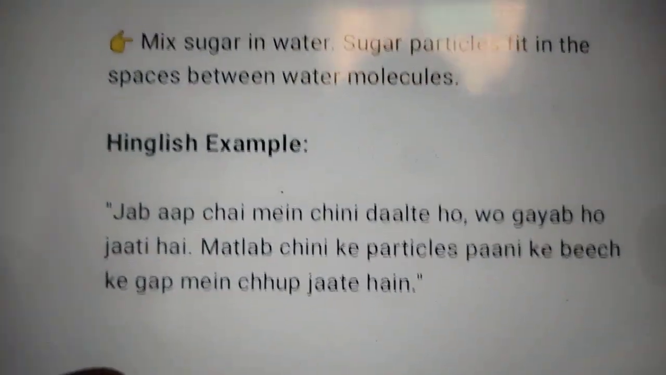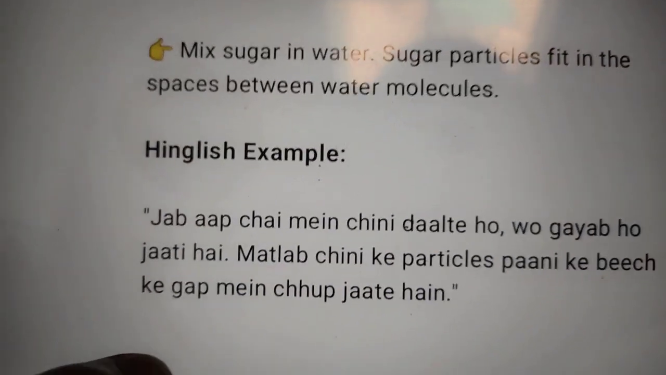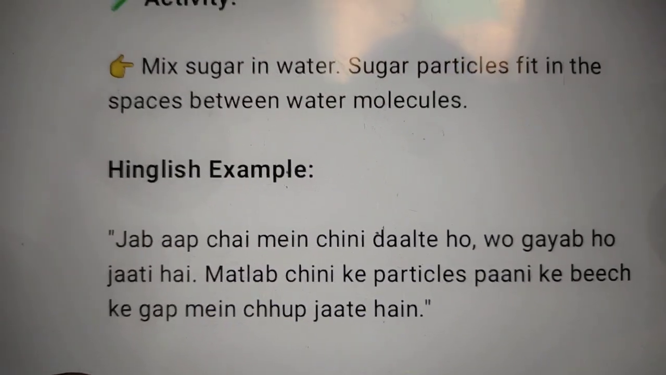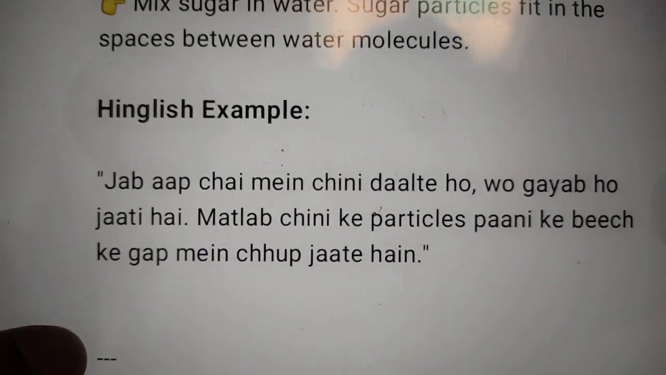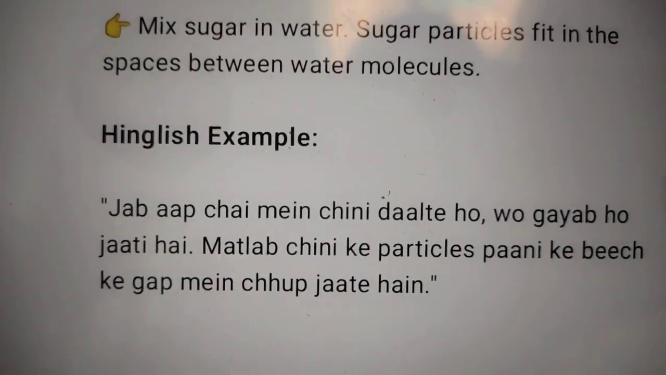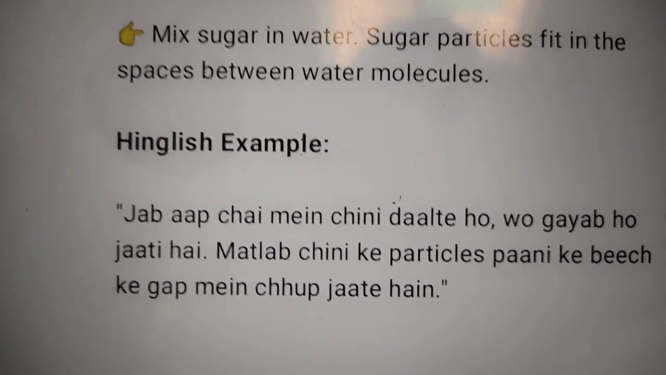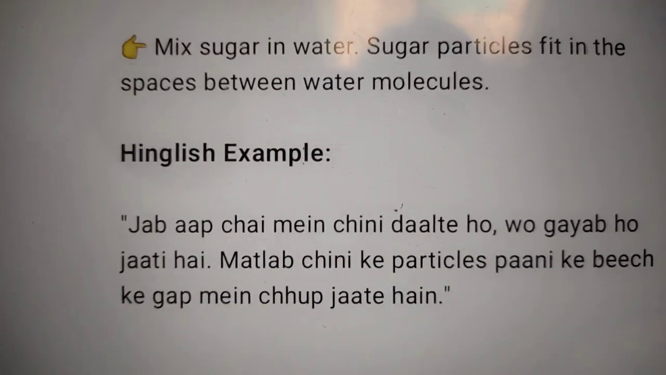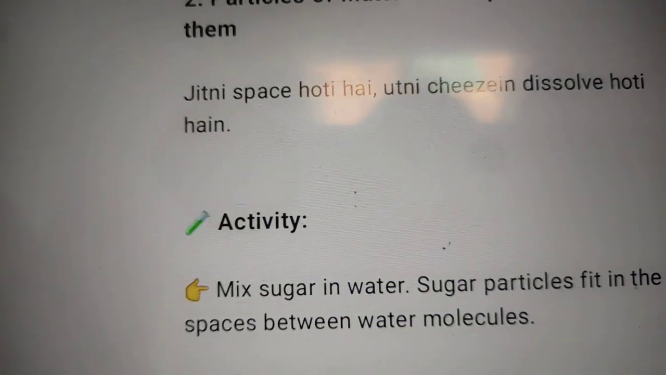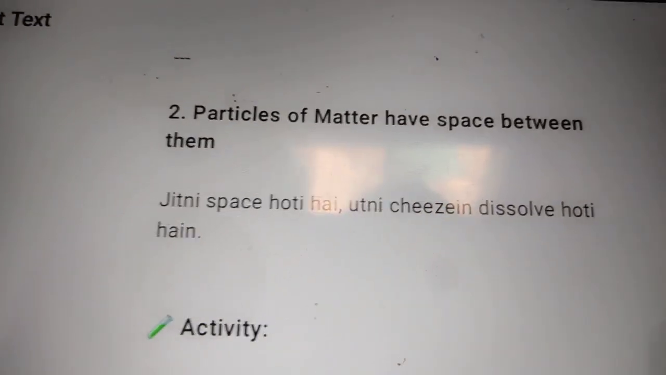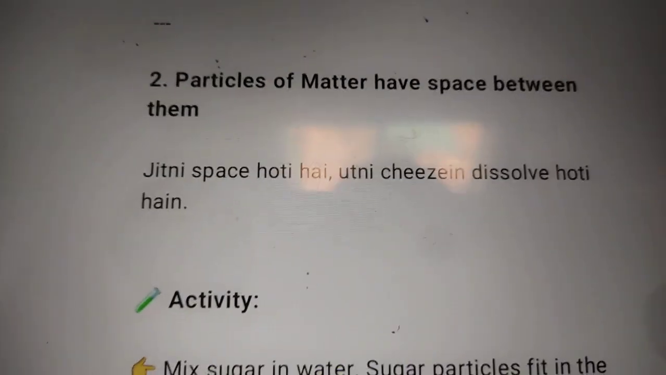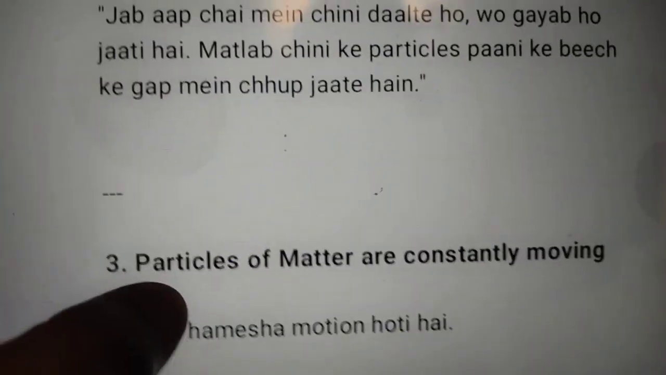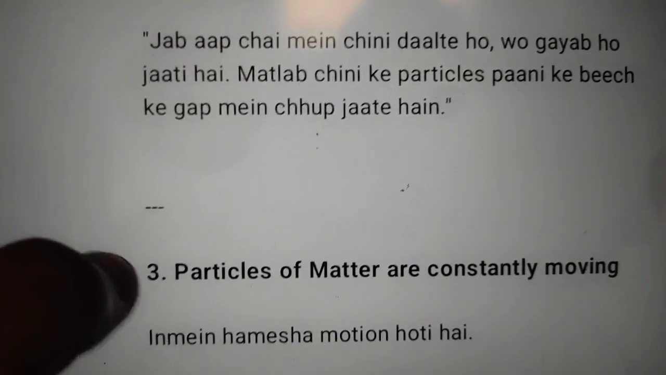When you put sugar into tea, it disappears, it is supposed to be hidden. Meaning the sugar particles hide in the gaps between the particles. In short, in the gap between the particles, they hide directly. This is the best example of particles of matter having space between them, and this is called the dissolving method. Like sugar dissolves into water, sugar dissolves into tea.